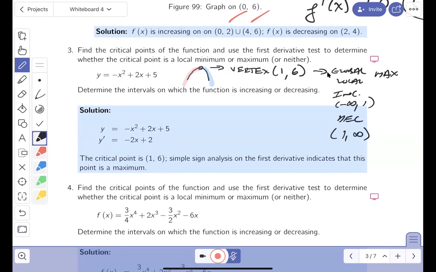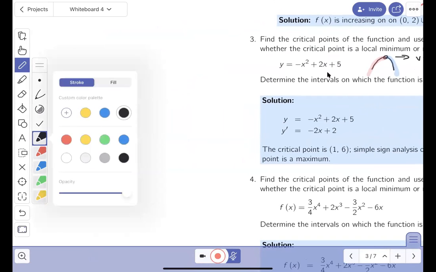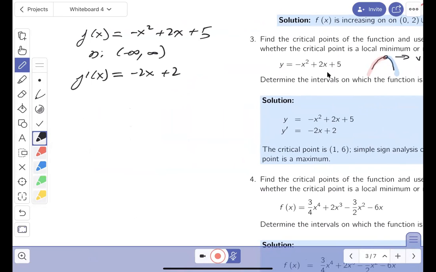Now, of course, they don't want me to do that, but I could read this and do the problem how they want me to do it, by using calculus. So find the critical point. Let's go through that. F of x is minus x squared plus 2x plus 5. I'm going to say the domain is all real numbers. And let's put its derivative down. That's going to be minus 2x plus 2. It's never undefined, but it does become 0. F prime of x does equal 0 when x is equal to 1.